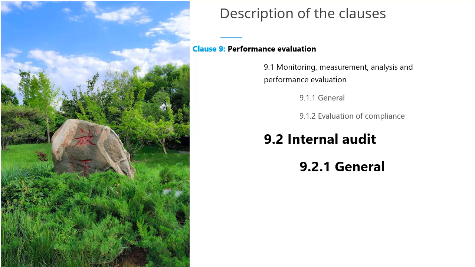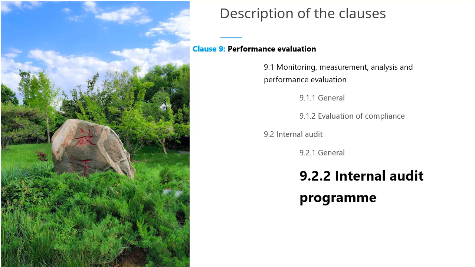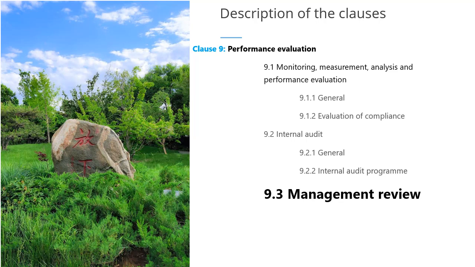Clause 9.2.1 requires that the organization shall conduct internal audits at planned intervals to check the conformity of the OHS management system with ISO 45001 and any other additional criteria they may have established, and to assess if the OHS management system is effectively implemented and maintained. Clause 9.2.2 requires that the organization shall establish, implement, and maintain an audit program that shall include internal as well as external audits. The details of the audit programs have already been discussed in element 2.